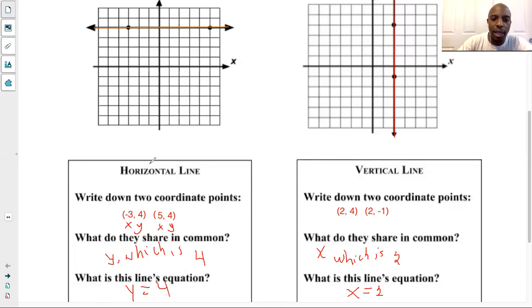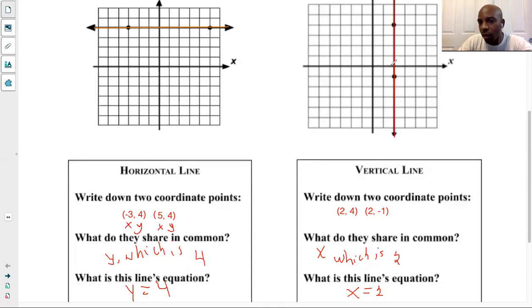If you recognize that if I go up on y, 1, 2, 3, 4, and all these points up here have y equal 4, then that means that's y equals 4. Whenever you see something starting with y equals, that's horizontal. Whenever you see something starting with x equals, that's a vertical line. Right now, our goal is to identify which equations are what. So in this case, we see a vertical line.